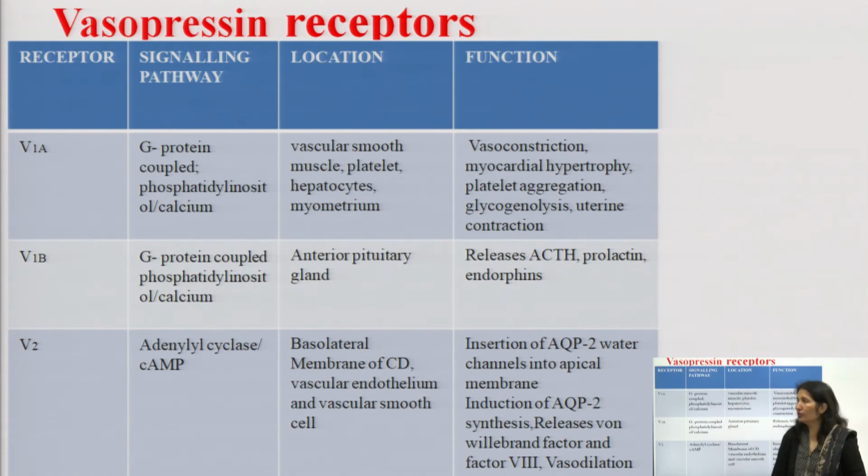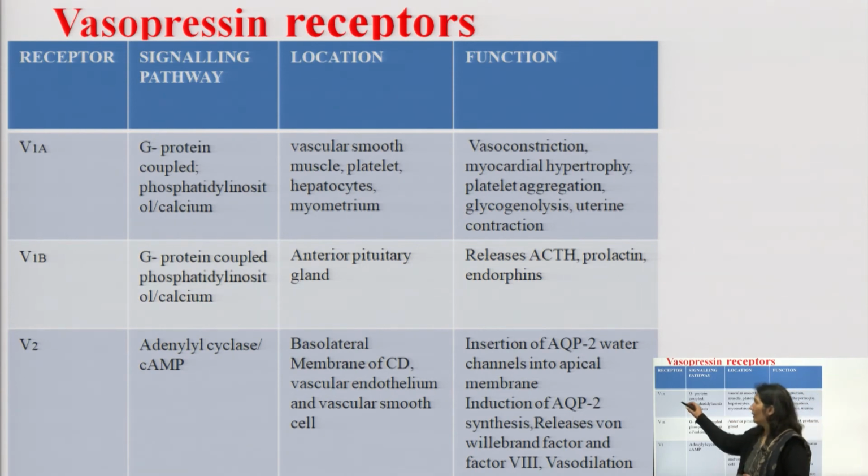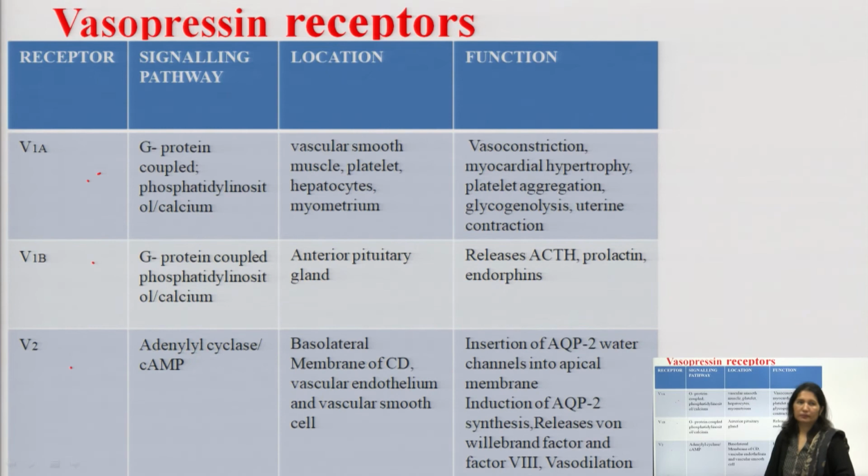As we have told you, there are two types of receptor, V1 and V2. V1 is further divided into two, V1A receptor and V1B receptor. All are G protein coupled receptors, only the second messenger is different.